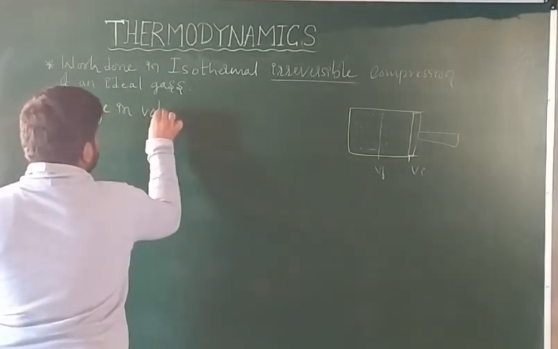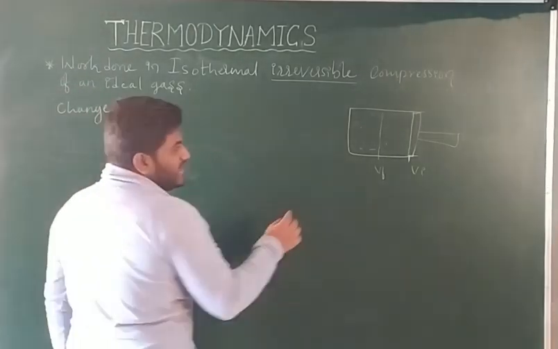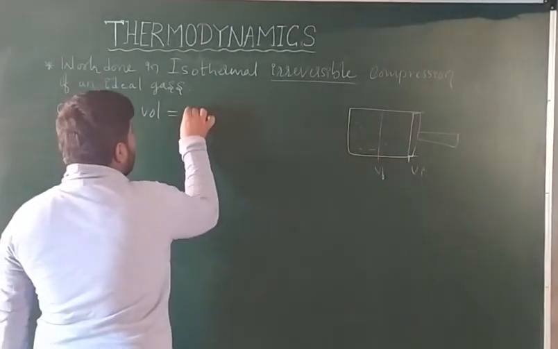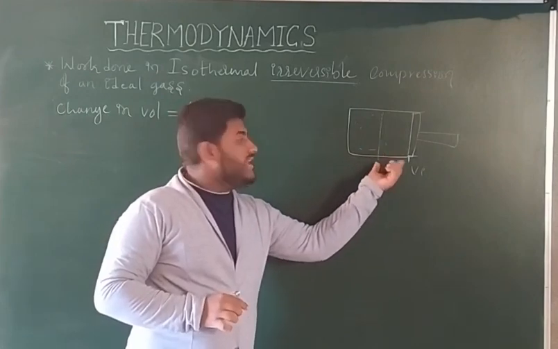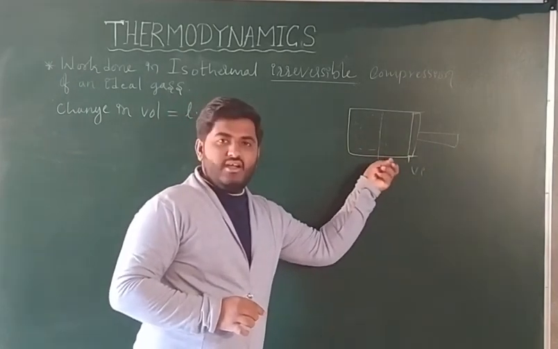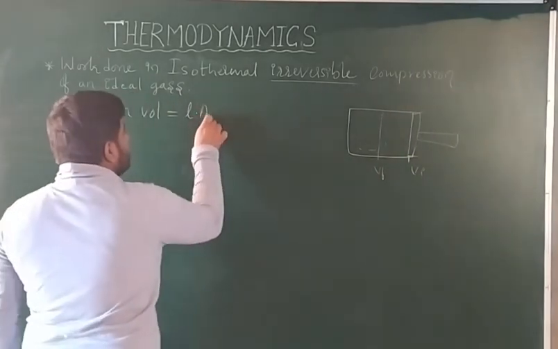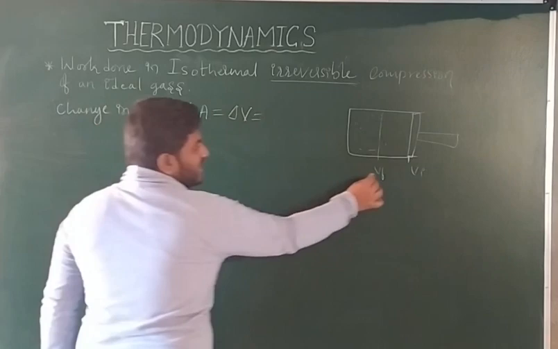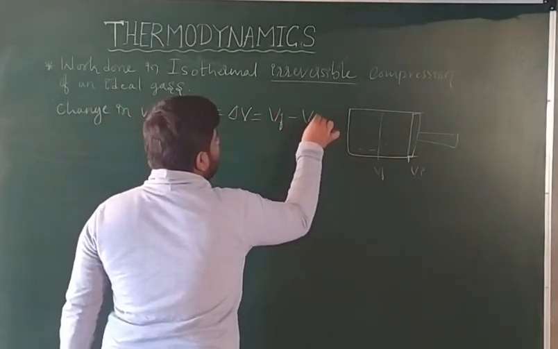See here how much area it has covered. The length is L, the distance, and the area covered is A. So that is del V, and del V is also denoted as V final minus V initial.